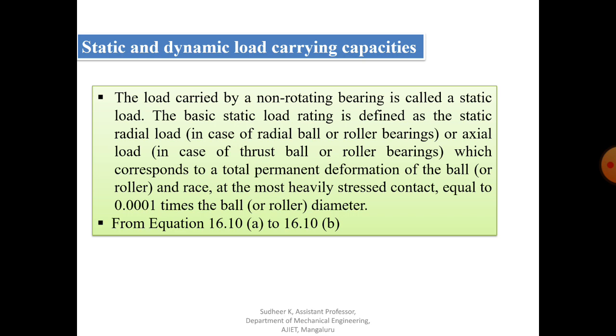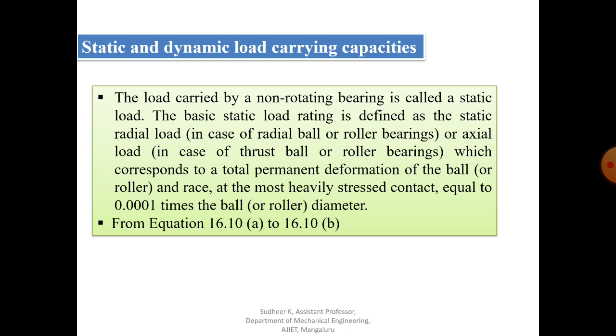So this is nothing but the static load rating. Similarly, we have the dynamic load rating. This is the standard term that we use in the design of rolling contact bearing.